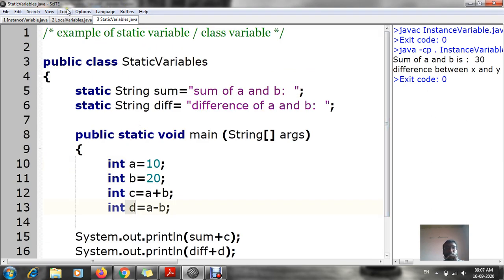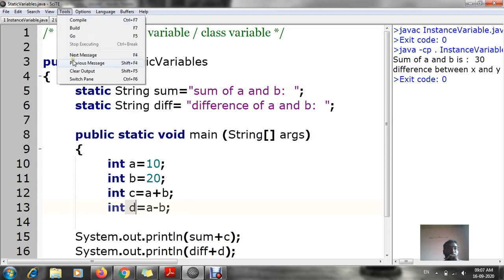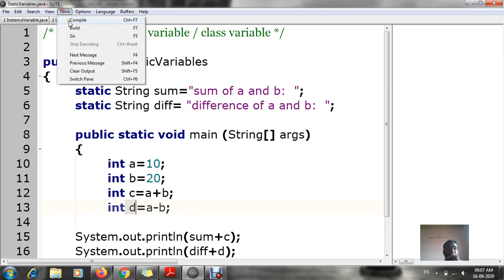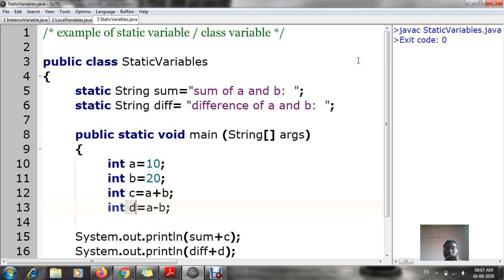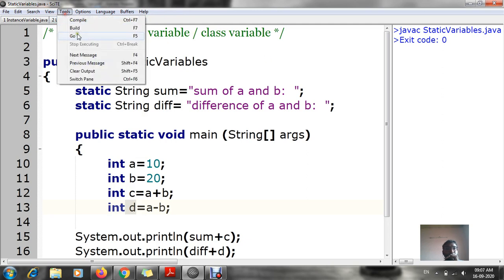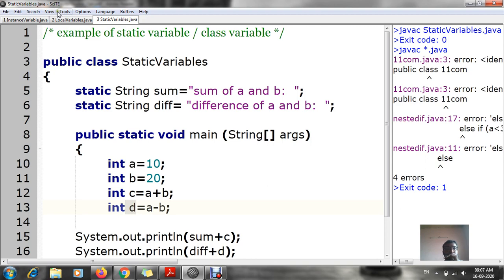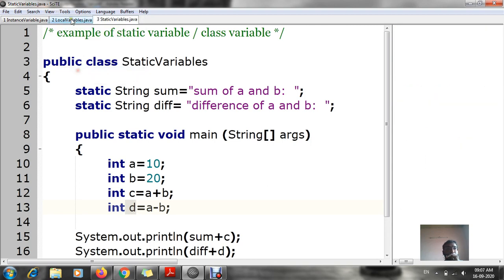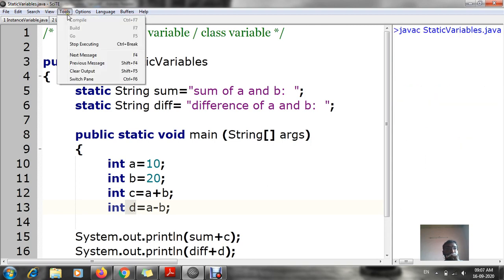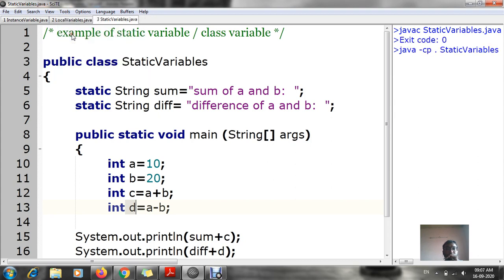Now let's go to the output part, compile. Now you can see sum of a and b is 30, difference of a and b is minus 10.